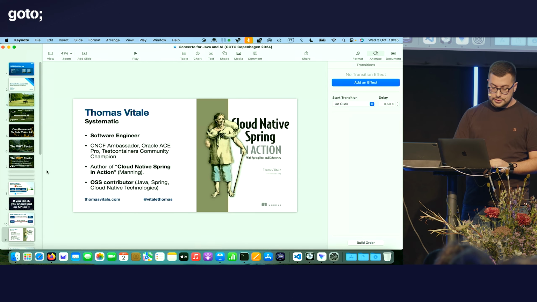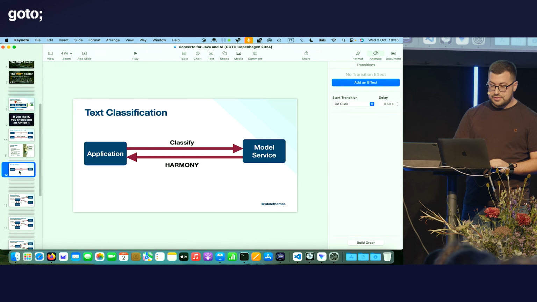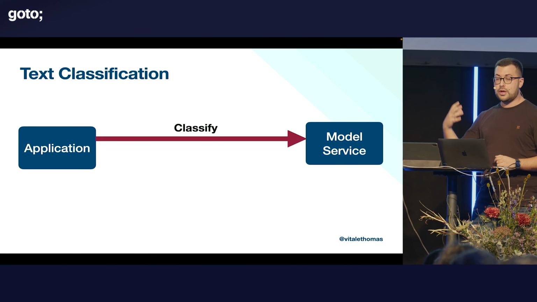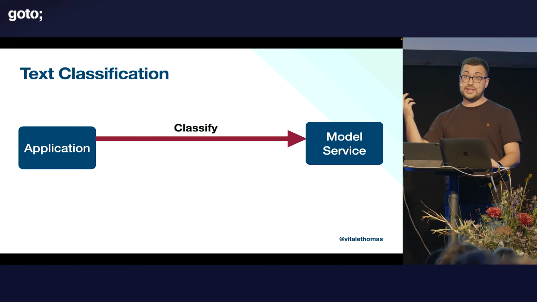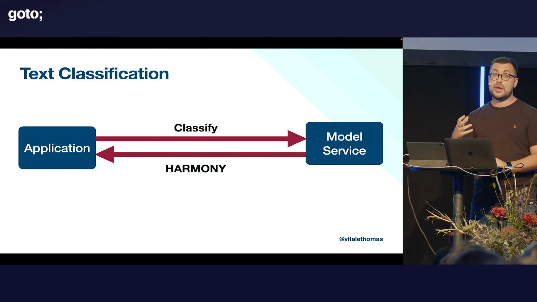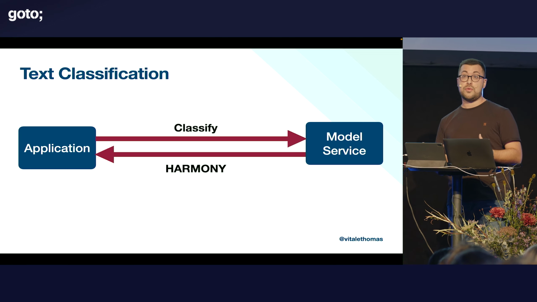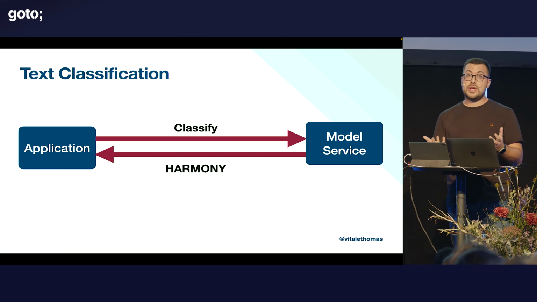That's a common use case called text classification. So we call a model service, we say, please classify this content, and we get back the classification, for example, harmony. Now let's try and implement this.